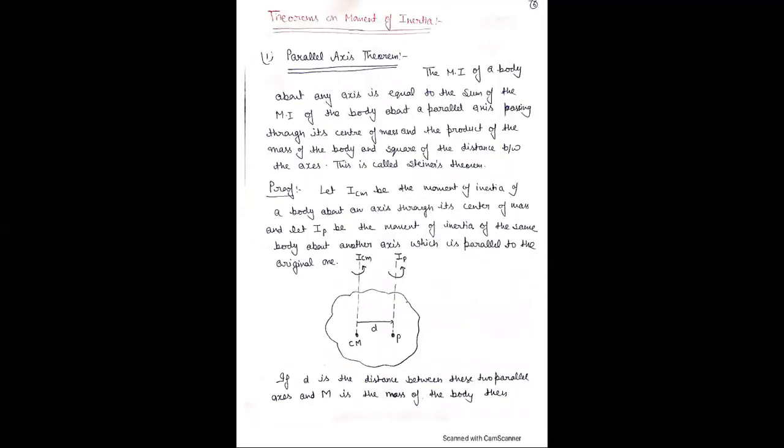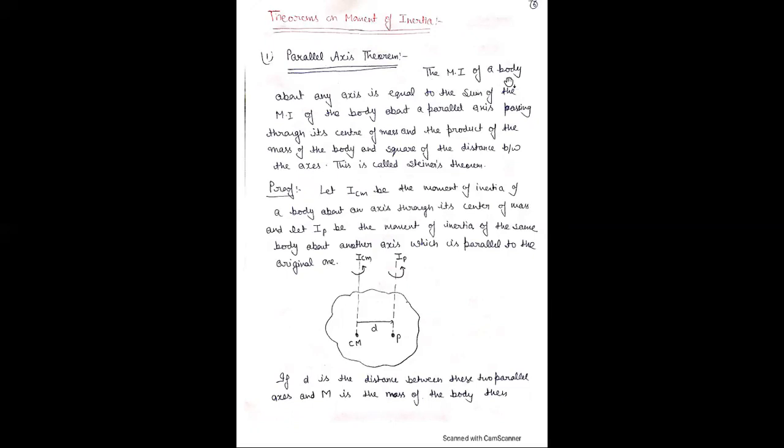Now, the theorems on moment of inertia. There are basically two theorems. First is the parallel axis theorem, and the second is the perpendicular axis theorem. First is the parallel axis theorem. From the name, it is clear that it is used for the moments of inertia about two axes which are parallel to each other.